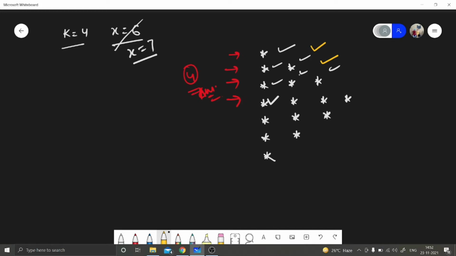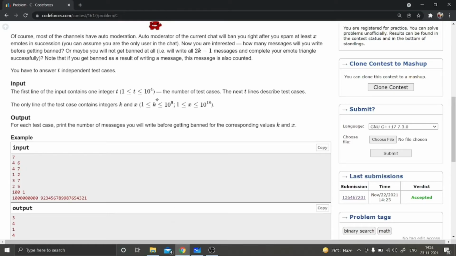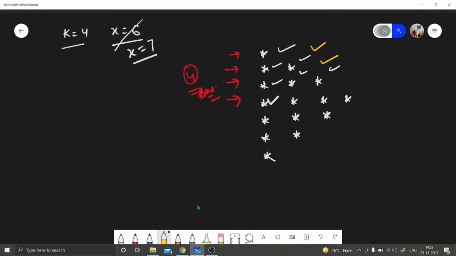So every time you will check that the number of emotes is not becoming greater than x, because if it becomes greater than x then you will get banned and you will print the answer. But if you see the constant k is given from 1 to 10 power 9, the constant is very large. So if you perform in this manner then most likely it will give you TLE.